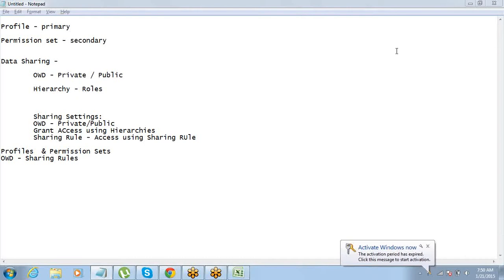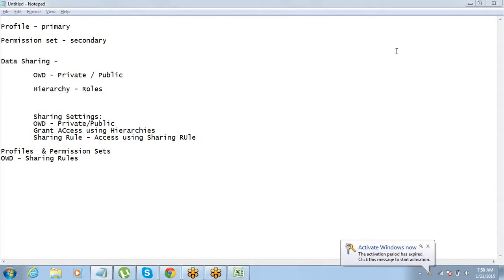One more scenario which comes for the sharing rule is, let's say you have made accounts private now. But the Canada sales team logs in a little late.